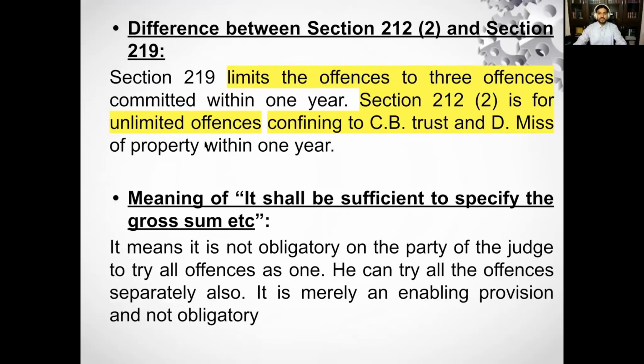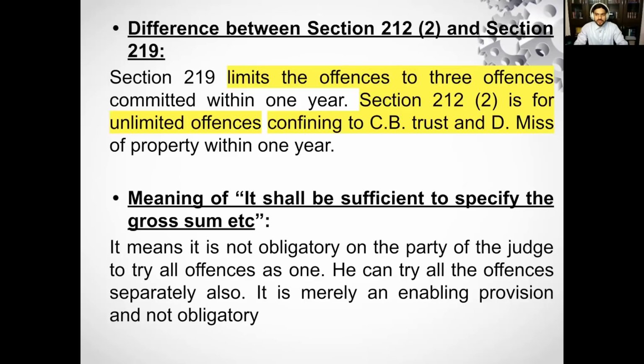Difference between section 212 subsection 2 and section 219. You can read it from here. Section 219 limits the offenses to 3 offenses committed within 1 year. The first thing: when the judge is framing a charge under section 219, whether it is the offense of theft, robbery, or dacoity, they should not exceed more than 3. If it exceeds 3 under section 219, again the judge has to frame a separate charge for each and every offense. The charges cannot be combined. They have to be in different heads.